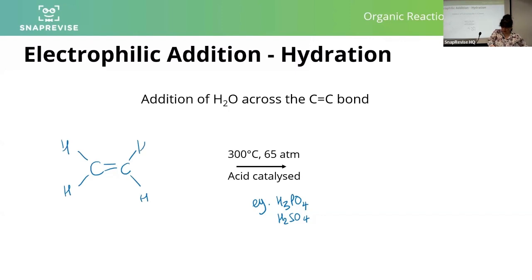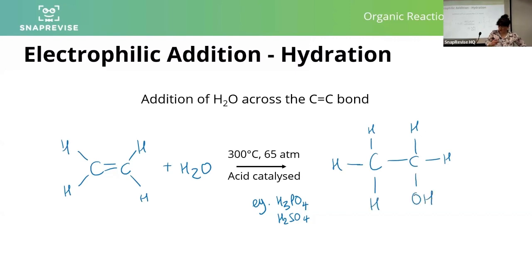Let's take ethene, and you're going to need your water, obviously. Otherwise, how are you going to add water across? And this time, water splits into a hydrogen on one side and an OH on the other. So you end up with, in this case, an alcohol. We add the hydrogen on one side of the bond and OH on the other.